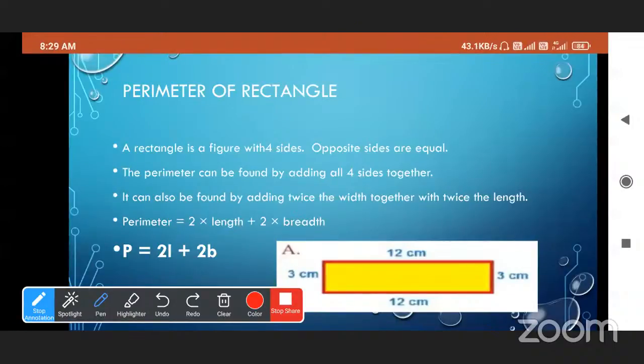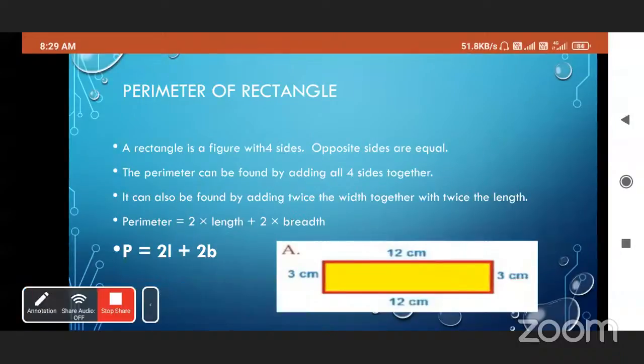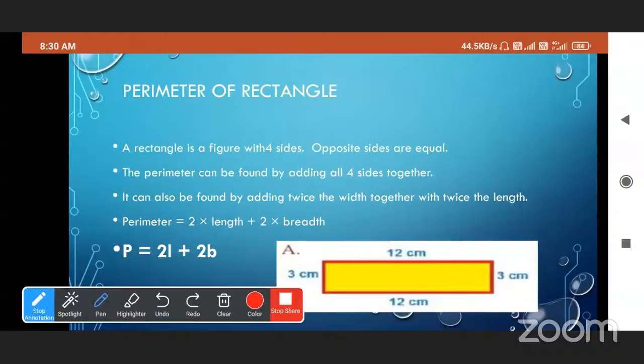L means the length, and this is the width or breadth. This is the easiest formula to find the perimeter of a rectangle. We can also add all the sides, but by using the formula we save time.